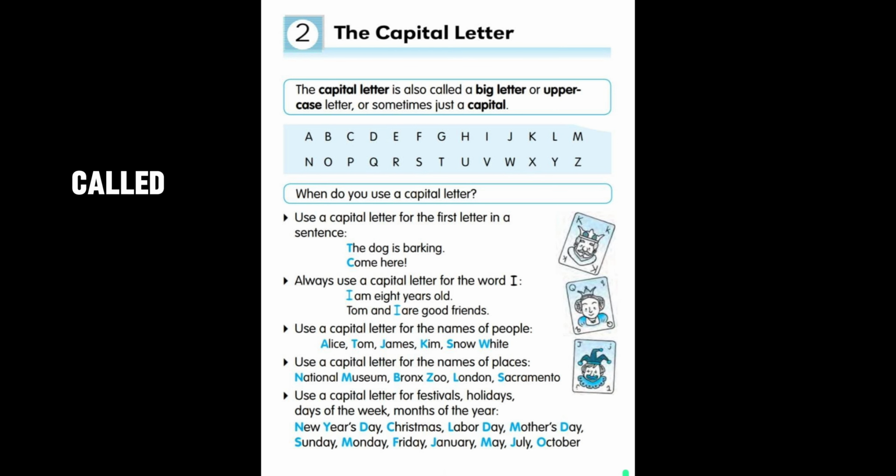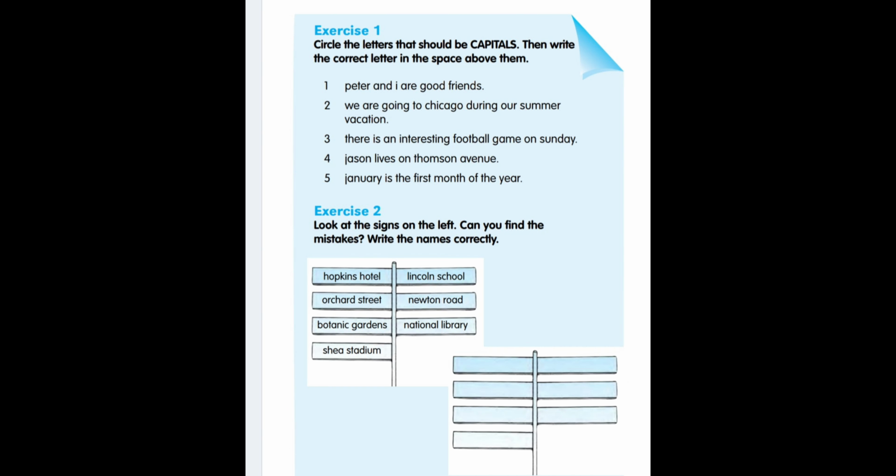So these are called capital letters. Now let's start exercise 1. Circle the letters that should be capitals. Then write the correct letter in the place above them. Now here you need to write all the capital letters. For example, first is: Peter and I are good friends. So here you need to write that in a proper statement by using capital letters.